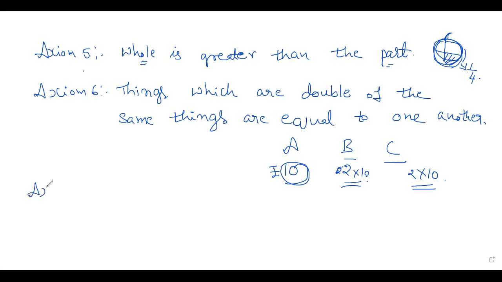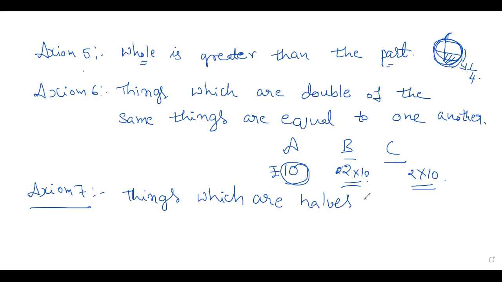Next, axiom 7. Things which are halves of the same things, which are equal to one another.